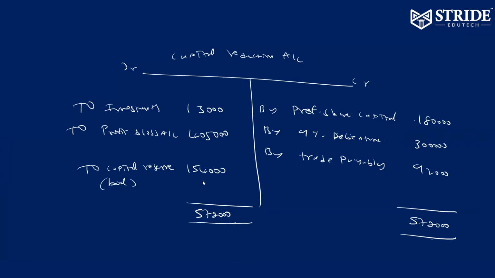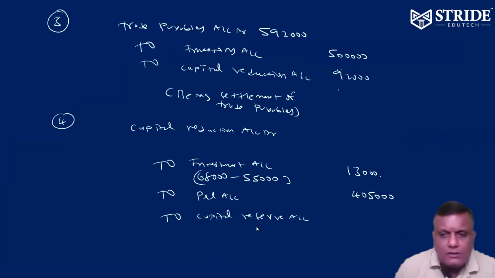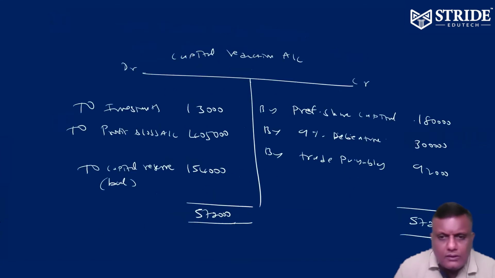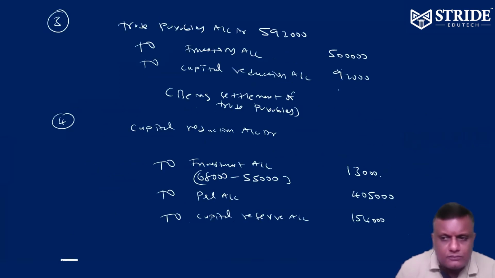1,54,000, balance sheet figure. 1,83, 3,92, 5,72. Balance 1,54. So 1,54 is the balance. Capital reserve 1,54. So capital reduction account: 4,05,000 plus 1,54 gives the total 5,72,000. That's it.